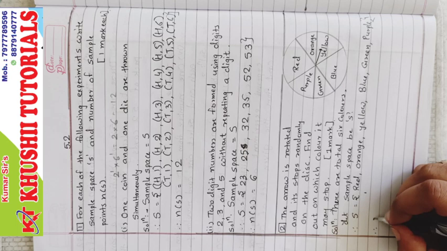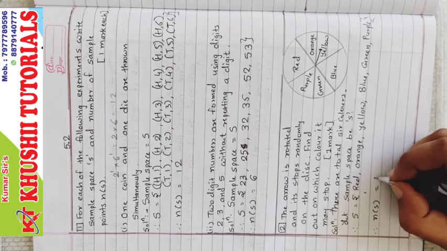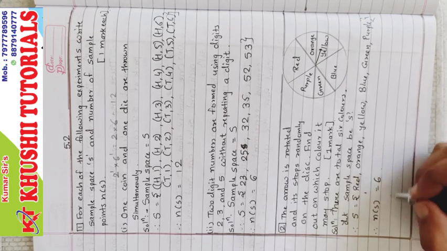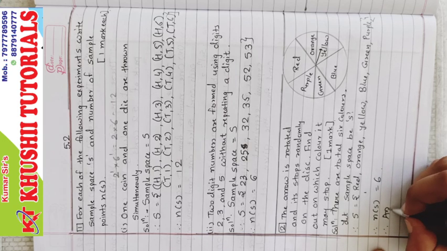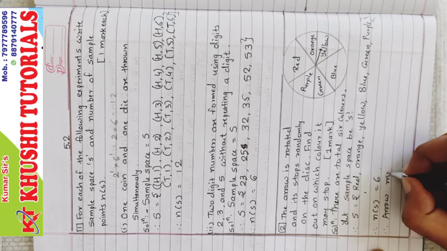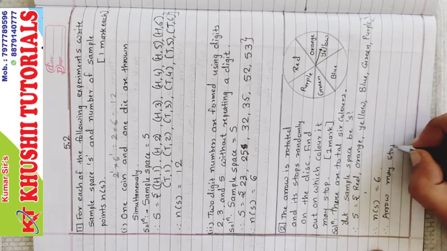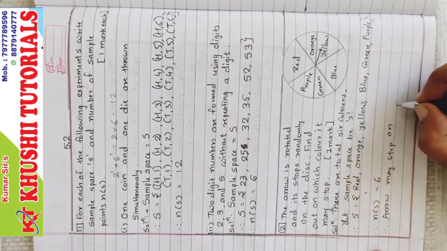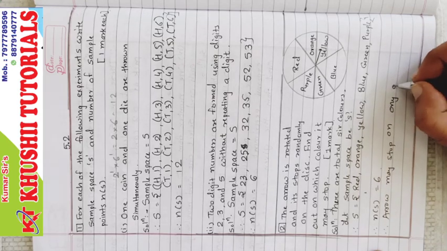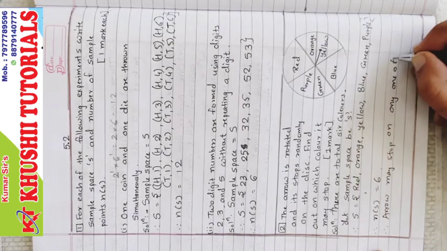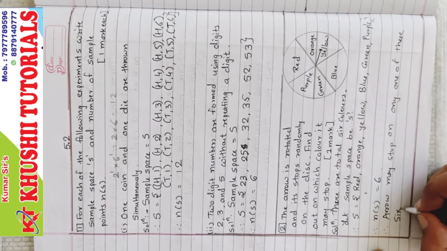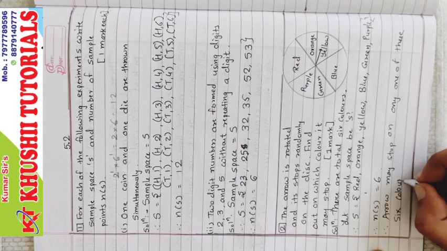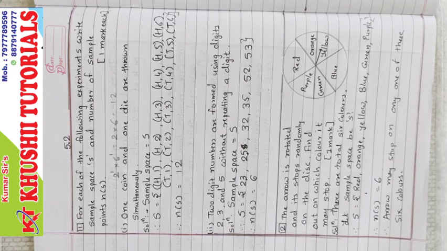So therefore number of S equal to 6. Therefore the arrow may stop on any one of these 6 colors. This is the end of the second sum.